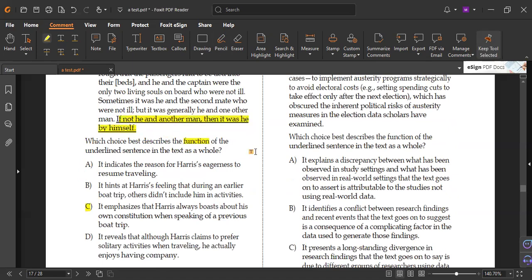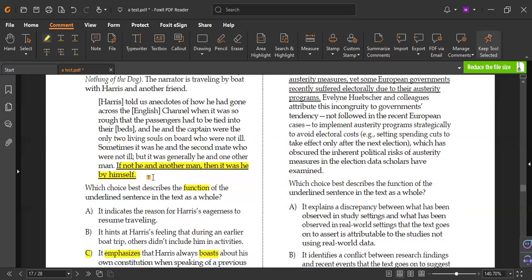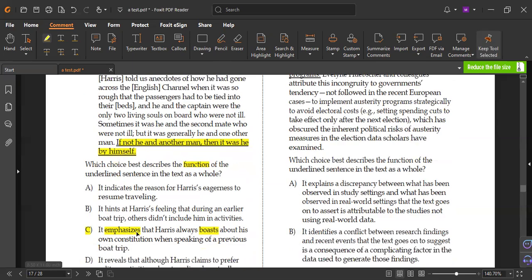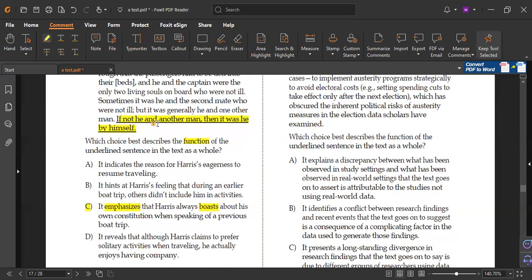As he says, a function. He said emphasize, and it's a boast. Emphasize here, as he knows by himself. He said, not he and another man, but he was by himself. So by himself is already an intensive pronoun to emphasize an idea. And it's just like a boast, feeling proud about his own contribution when speaking of a previous thought trip. That's why. Right? But only the underline.